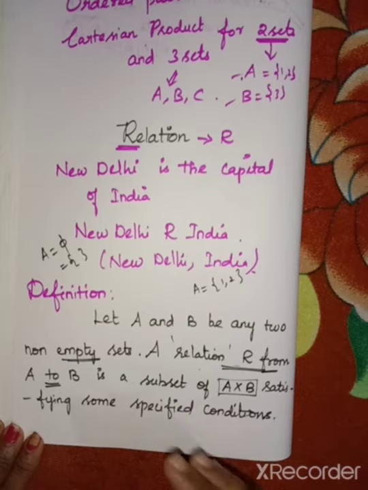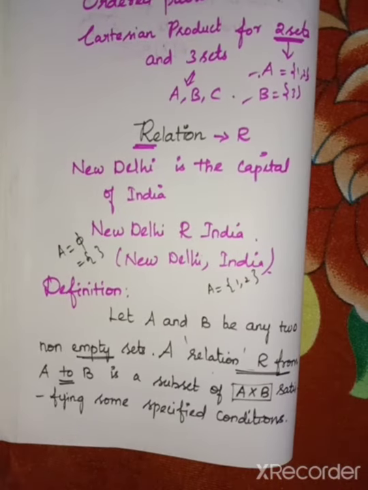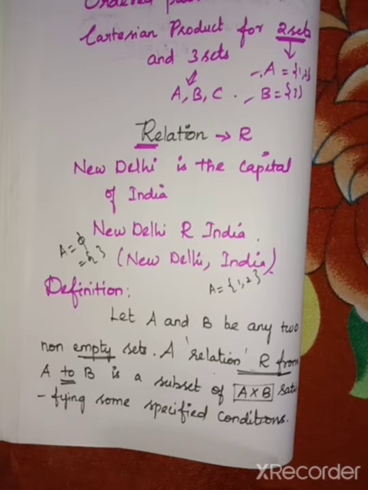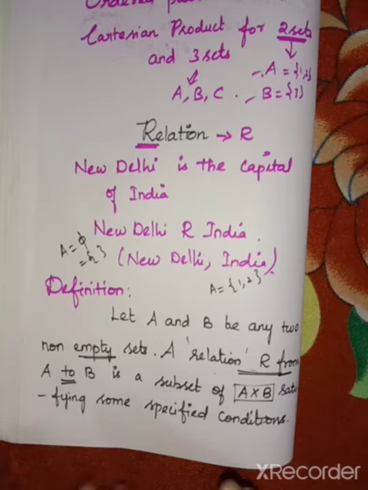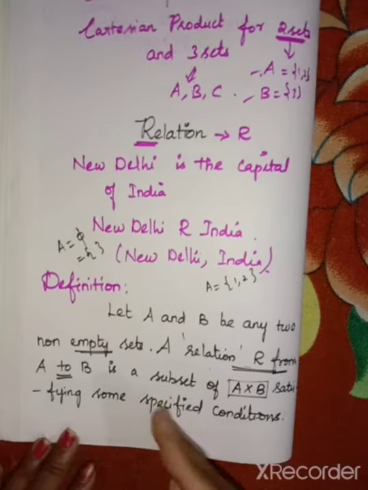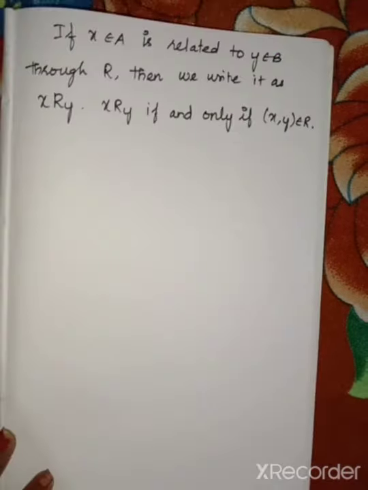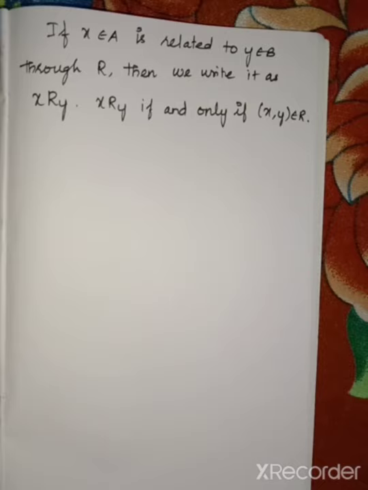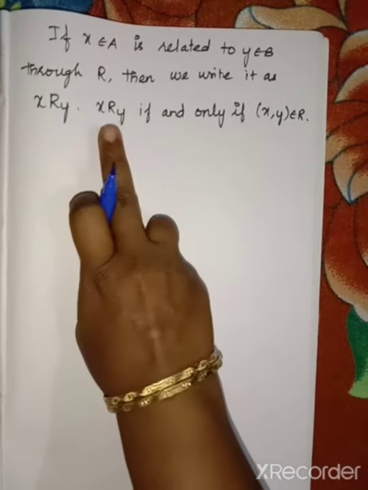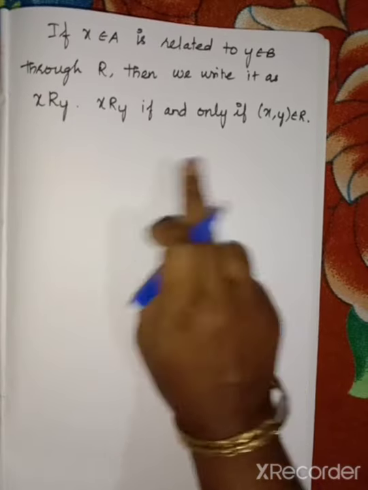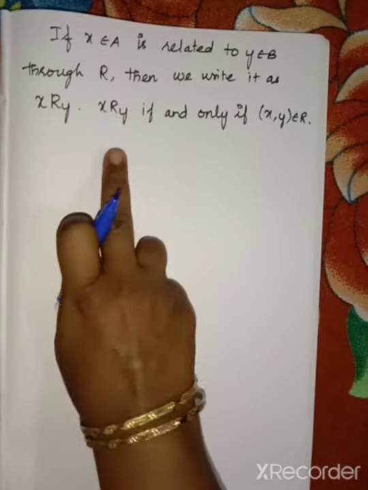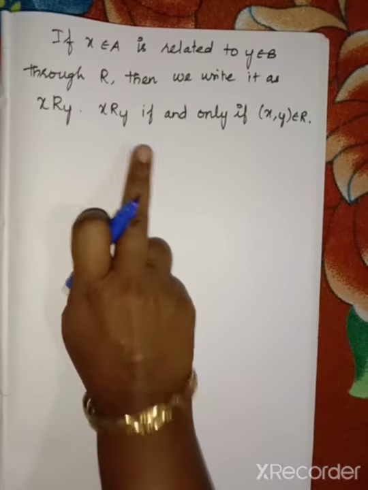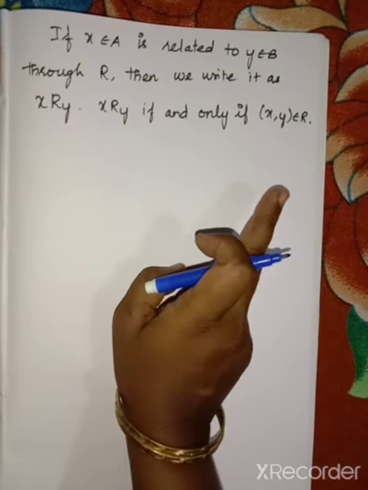So here, it is a subset of the Cartesian product. It can be equal to the Cartesian product or less than the Cartesian product, not more than that. See that condition: if x belongs to A is related to y belongs to B through R, then we write x related with y. So the condition is: x is related to y if and only if (x, y) belongs to R.